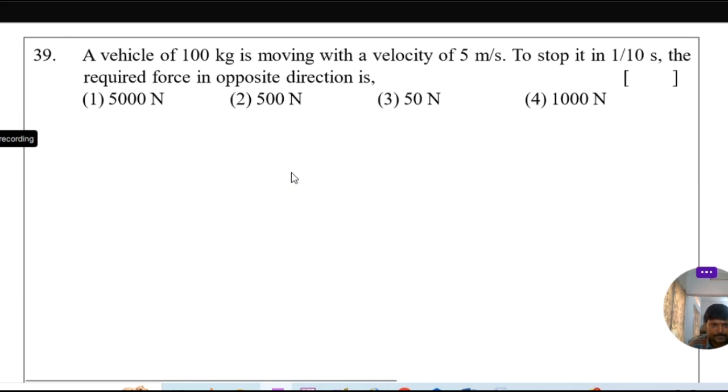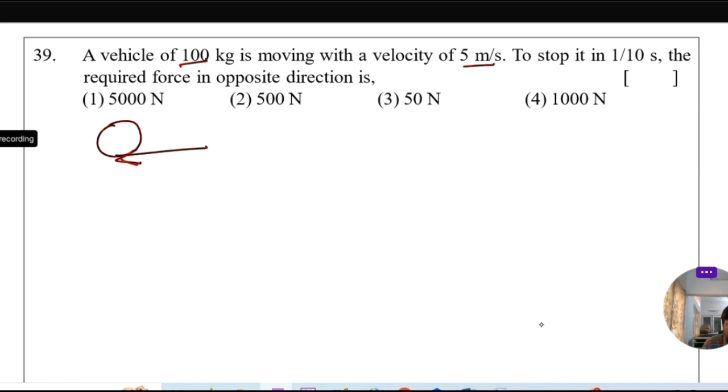Let's go to 39. A vehicle of mass 100 kg is moving with a velocity of 5 meter per second. To stop it in 1 by 10th second, the required force in opposite direction. Consider this a vehicle and force is acting in opposite direction. So what is the force required? So F net equal to mass into a net. So here a net, initial velocity is given, to stop it in 1 by 10 seconds.